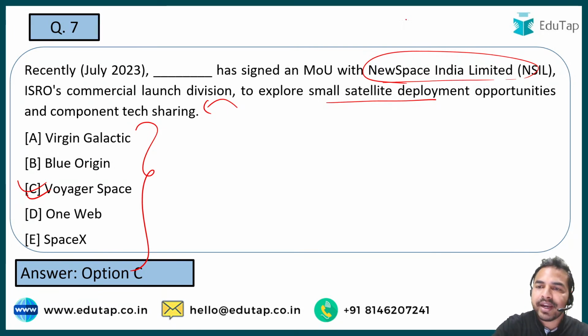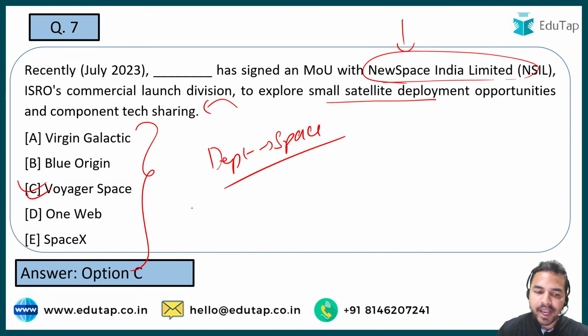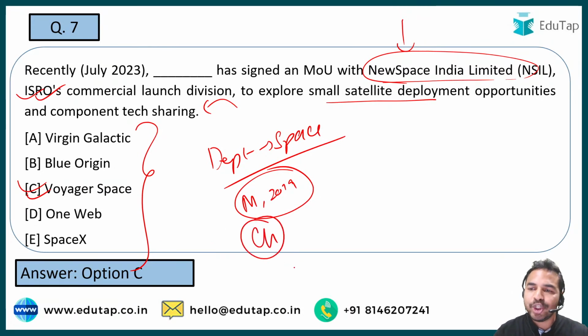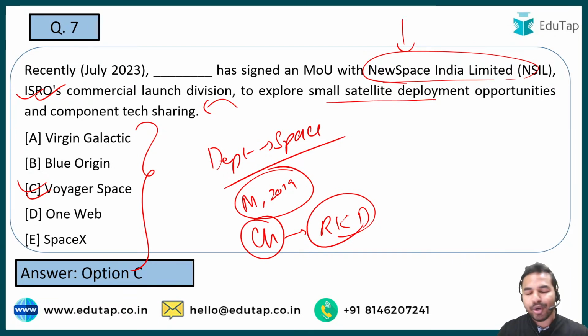Now guys, when I talk about the NSIL, it is basically a wholly owned Government of India company which works under the Department of Space. Okay, it works under the Department of Space. In which year was it launched? Can you quickly tell me in which year this particular organization was set up? It was set up in March 2019. Okay, it is also the commercial arm of ISRO, a very important point. Now guys, what is the name of the chairman of the New Space India Limited? The name of the person is Radha Krishnan Durairaj. Okay, so all this information you have to remember from the exam point of view.